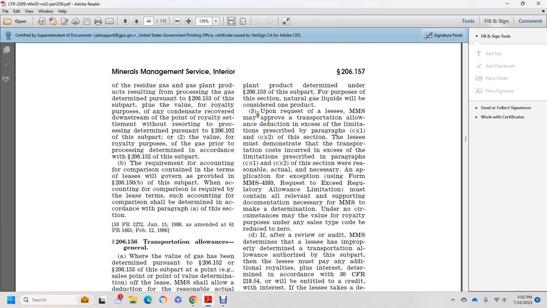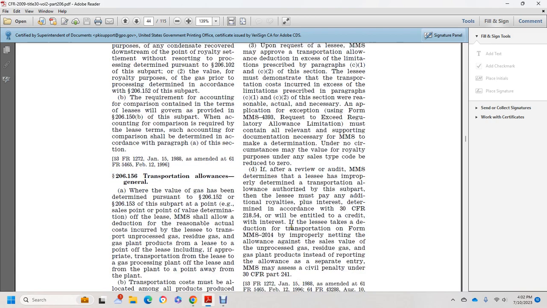Upon request of the lessee, the Minerals Management Service may approve a transportation allowance deduction in excess of the limitations described in paragraph C1 or C2 of this section. The lessee must demonstrate that the transportation costs incurred, except for the limitations prescribed in paragraph C1 and C2 of this section, are reasonable, actual and necessary. An appropriate application for exception, form MMS-4393, required to exceed the regulatory allowance limitation, must contain all relevant supporting documentation necessary for the Minerals Management Service to make a determination.